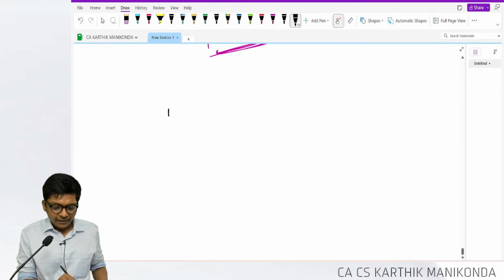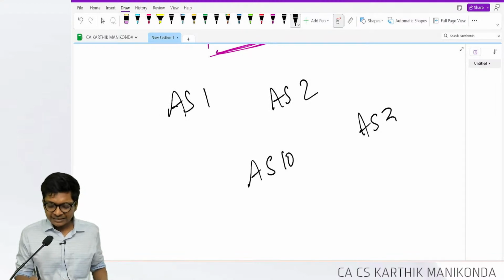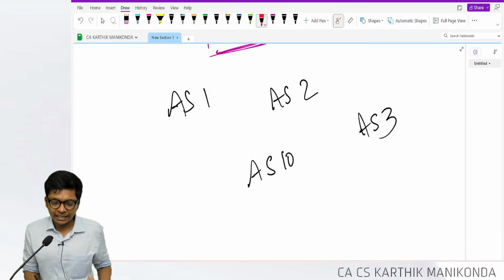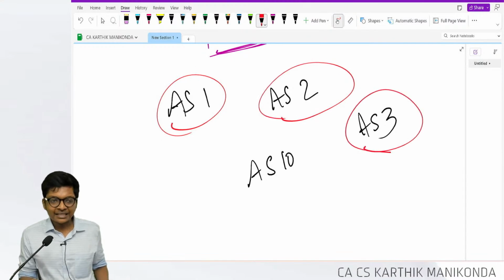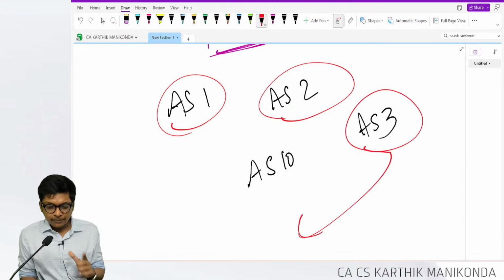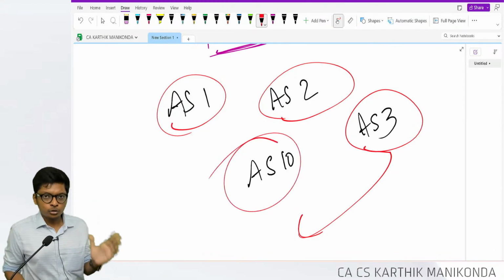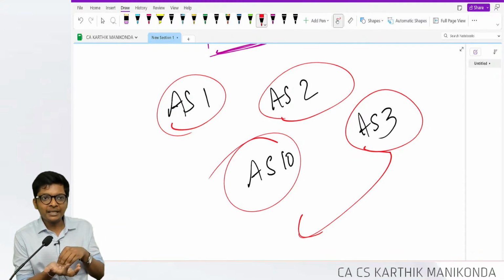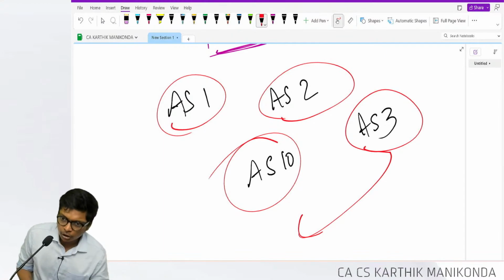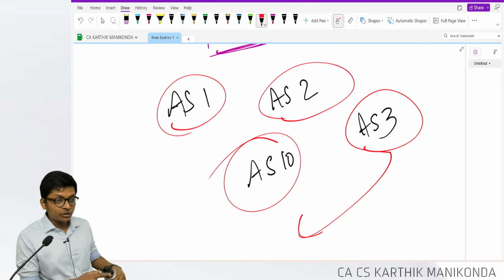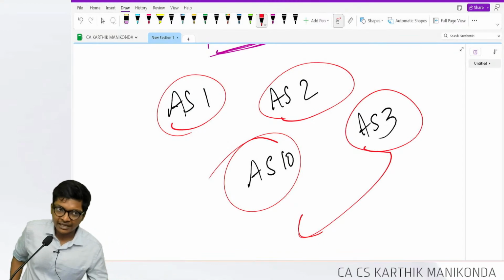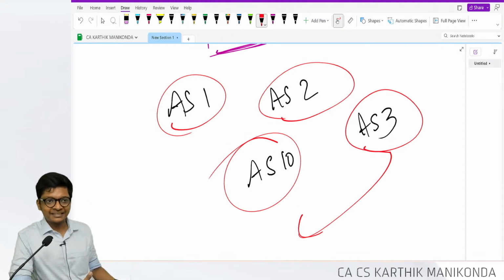Get a breather. Now we have only AS1, AS2, AS10 and AS3, which is the cash flow statement. Now let me go to AS1, AS2, AS3. I will finish a few standards, then jump to our RTP, do the questions, then come back and do the balance standards. So we will cover everything, but in the middle we are going to bring in the RTP, then go back to the standards. So I will take another 1 or 2 standards now, finish it, go to the RTP, come back. We will keep AS10 for the last, so whatever leftover time we have, we can spend on all the concepts of AS10.